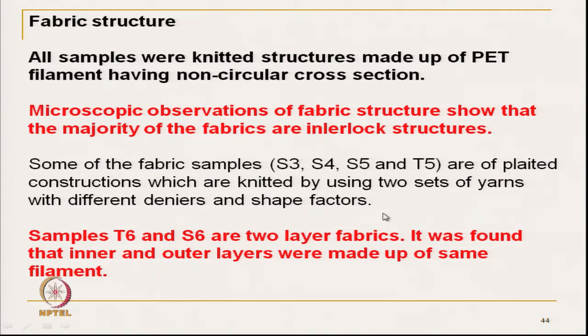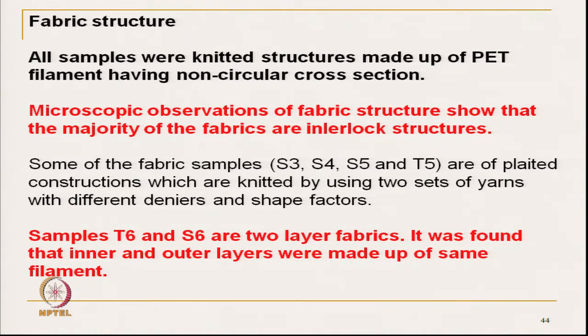So, in plated structure, two sets of yarns are used of different structure, different denier or different shape factors, and there are fabrics which are also double layer in nature. So, two layers, inner layer and outer layer made of the same filament. There are three types of structures that have been observed.